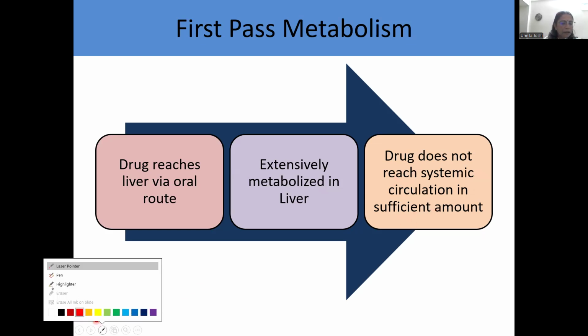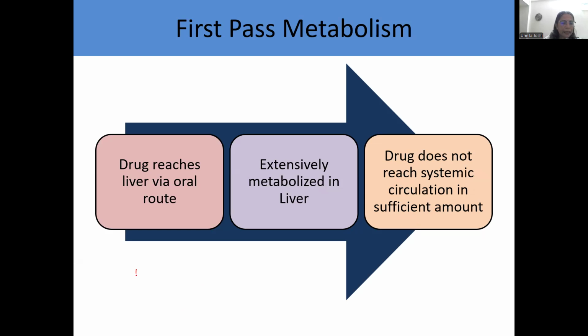Because the drug, let us call the drug as A, it enters gut. From gut, it enters liver. In the liver, it gets converted to B. Now, if B reaches systemic circulation, then the problem is A has not reached systemic circulation, and therefore what effect we see is of B.